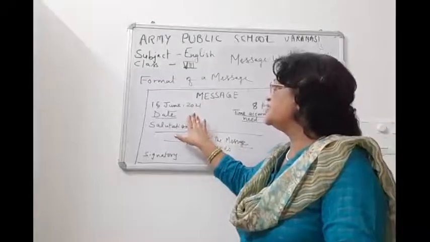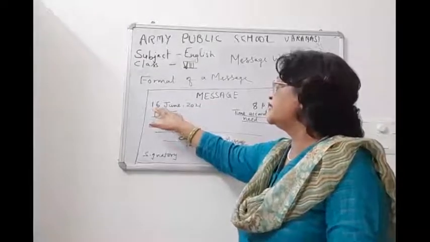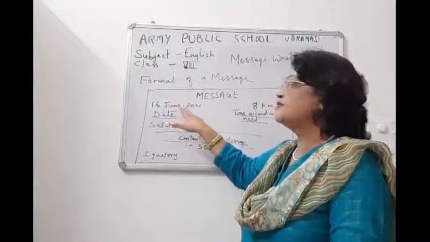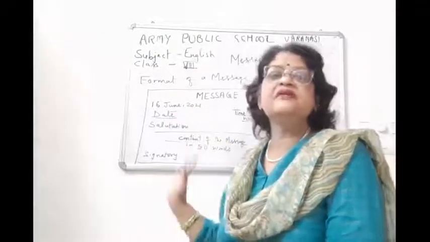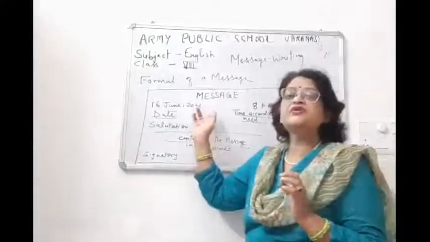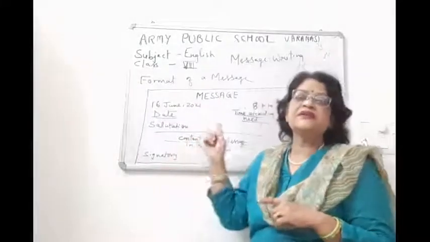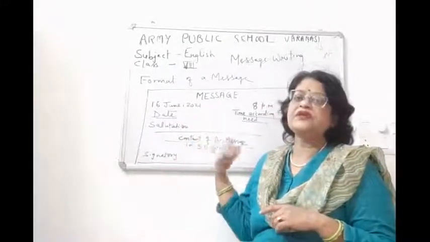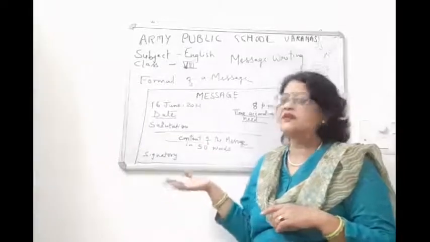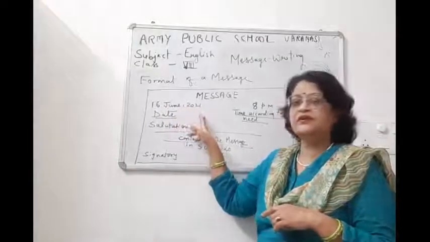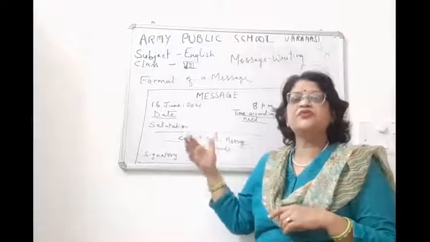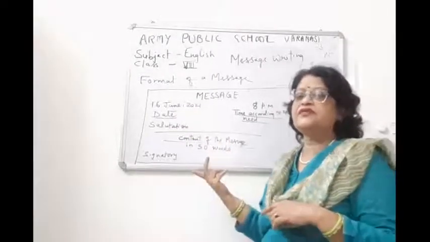Here the date, then the month, then a small comma, and then the year. This is the date format we write in notices, messages and letters also. So in the writing section, whenever we write a date, it should be written like 16 June, 2021, or 19 July, 2023.